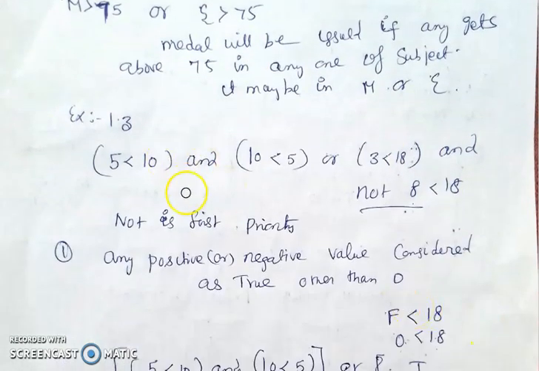With or, if the first condition is false, only then will it go on to evaluate the second condition. With and, if the first condition is true, it evaluates the second condition, and if both conditions are true, then it goes on to further execution. If the first condition itself is false in the and condition, it won't evaluate the second condition.